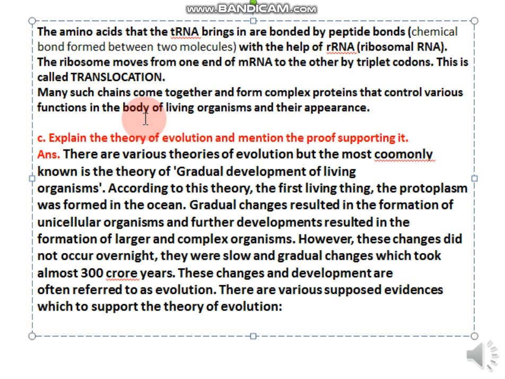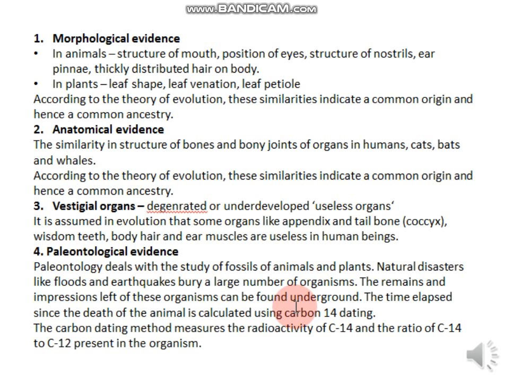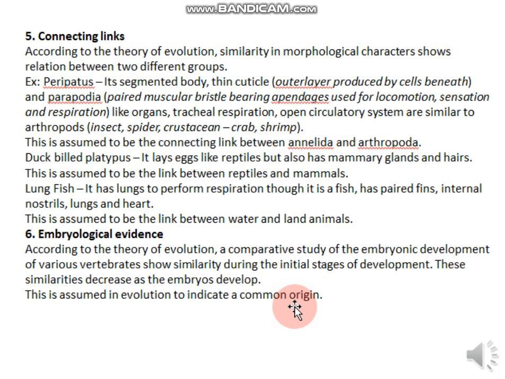Now C is explain the theory of evolution and mention the proof supporting it. So for that as well, the answers are written very clearly in this. You can pause the video and take down the answers. Now the different evidences, supposed evidences, are morphological, anatomical, vestigial, paleontological, and connecting links, which we had already outlined in the first question.